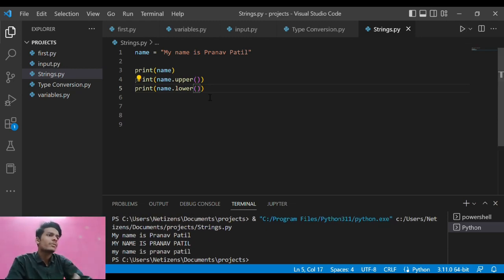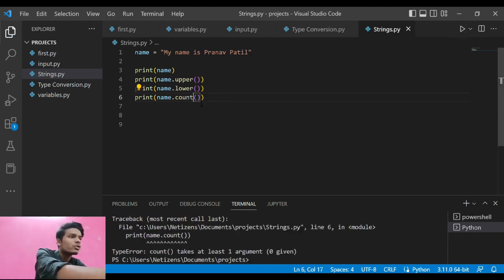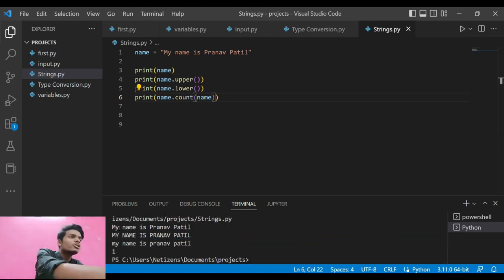This is what is very interesting in Python, that every data type we have automatically provides different things. So if I type in here print count, it will count the number of characters we have in this text. If I type in the argument name, enter and save, it will automatically count all the characters in the name and display the number.